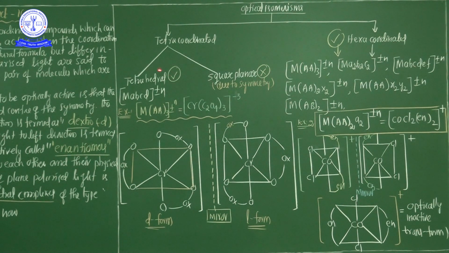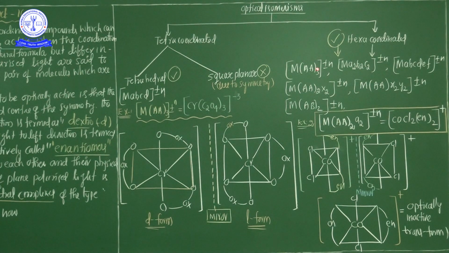But in the 4 coordination number category, tetrahedral compounds do exist, only for MABCD, because different types of ligands are there. MABCD exists only in the tetrahedral manner. Okay? Now see here, in this category of example, you know very well, there is only one central metal atom and 4 different types of ligands.